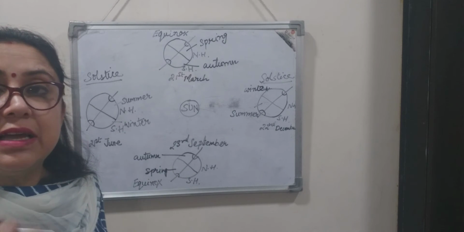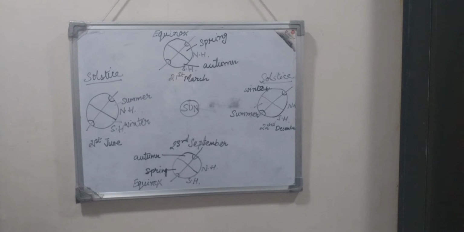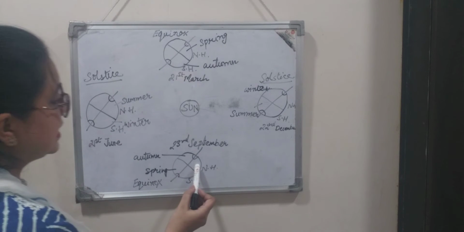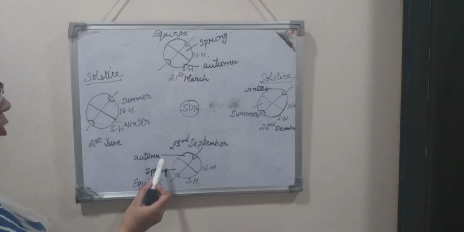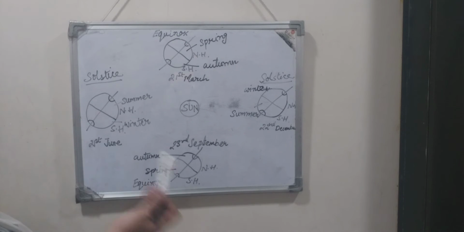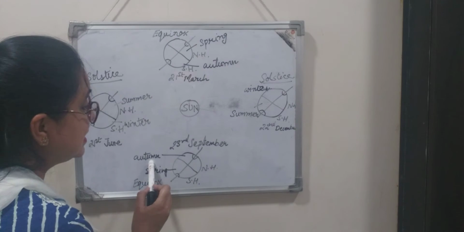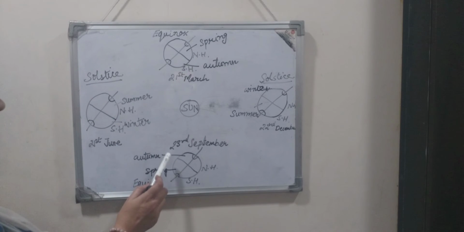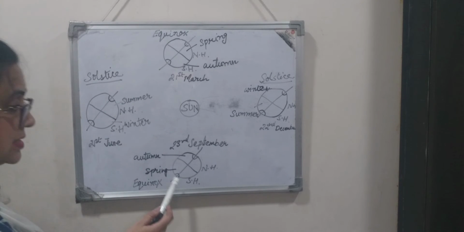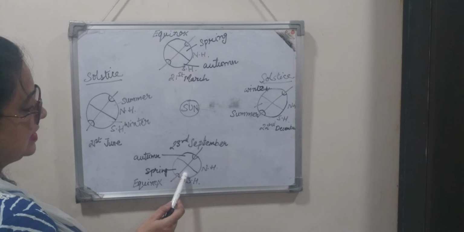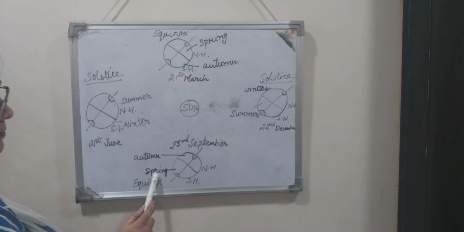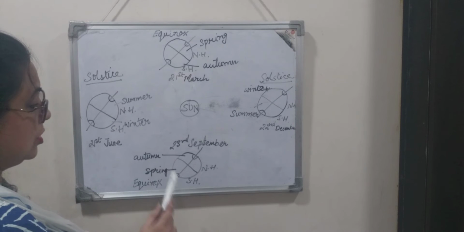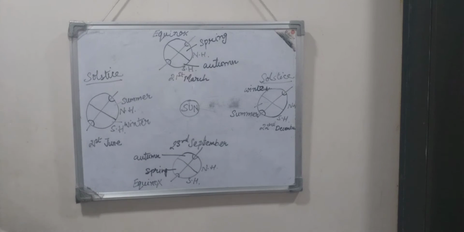So again another equinox, isn't it? Since in the northern hemisphere the autumn time is going on, it's going to be autumnal equinox in the northern hemisphere, and since the southern hemisphere is experiencing spring during this time, the southern hemisphere will have spring equinox.